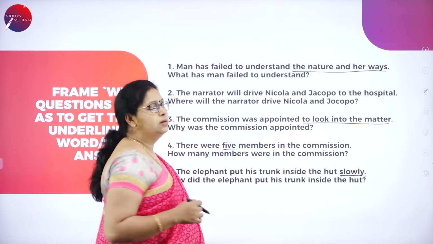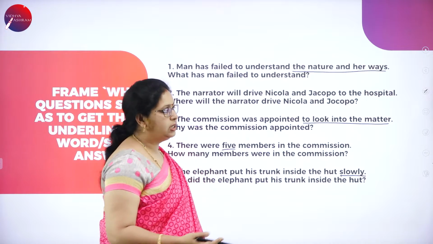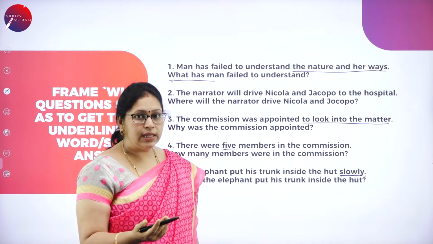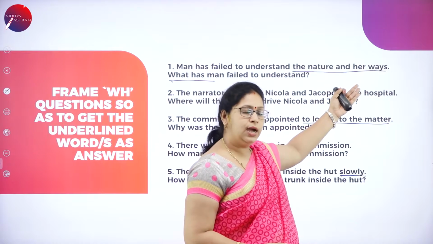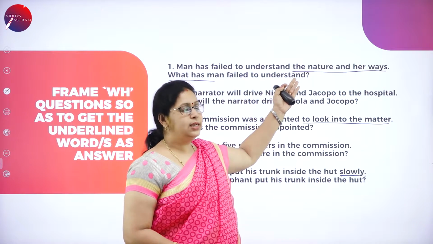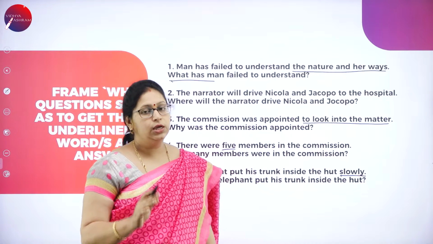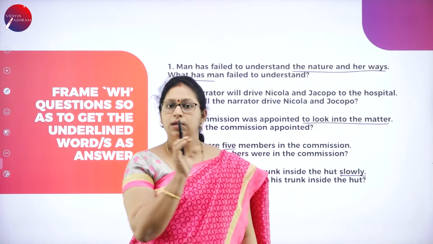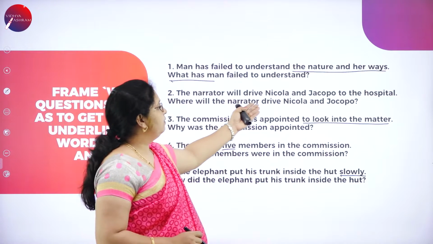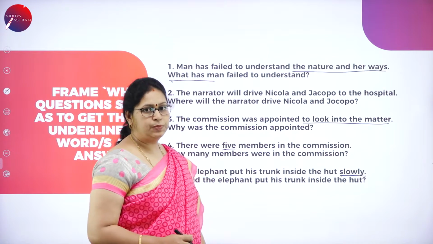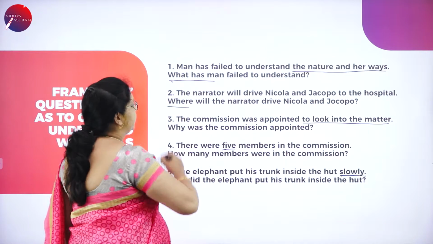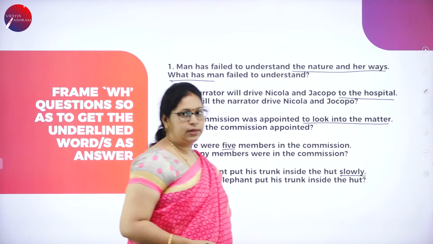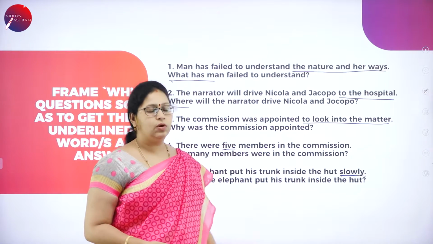So what is a question. If you ask what has man failed to understand, what will you get as the answer? We'll get the underlined words as the answer. What has man failed to understand? The nature and her ways. Okay. So you should understand the question word properly, only then can you use it in the question forms. The narrator will drive Nicola and Jacopo to the hospital. So here the question word is where. If where is there, what should you get as the answer? To the hospital. Correct? So where will the narrator drive Nicola and Jacopo?